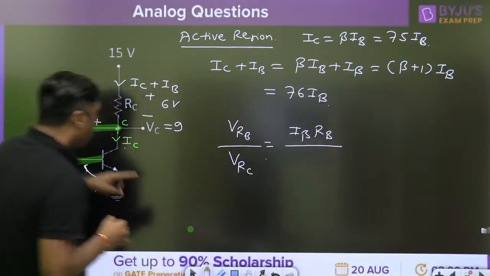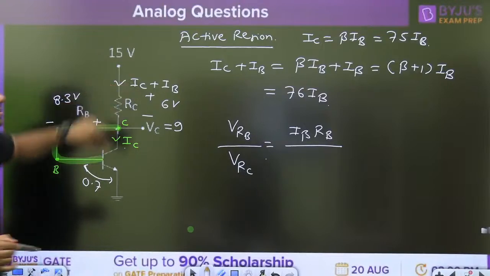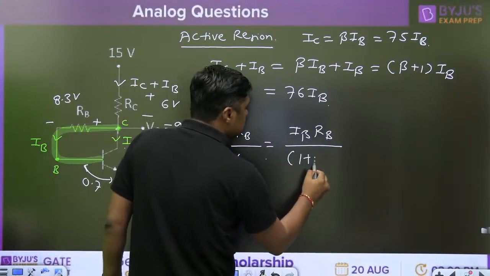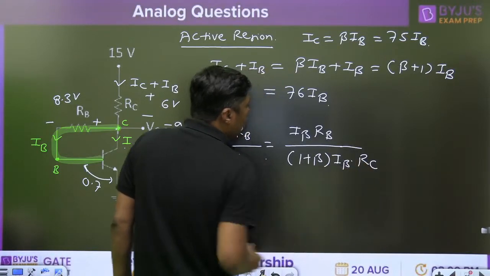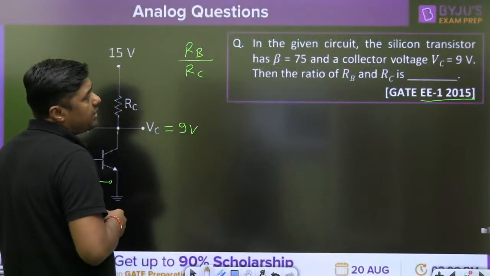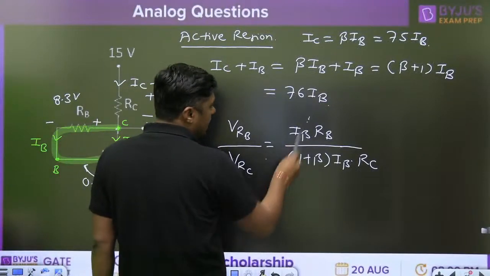Upon, what is the current through this? (1 plus beta) times of IB into RC. You have to calculate the ratio of RB and RC. So my dear students, IB cancels.